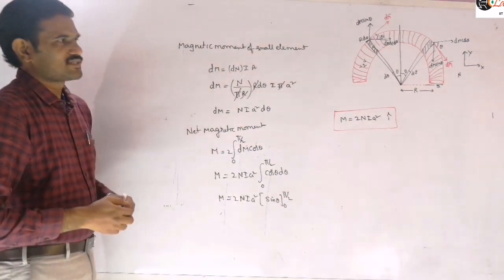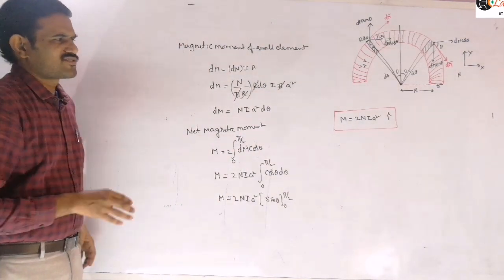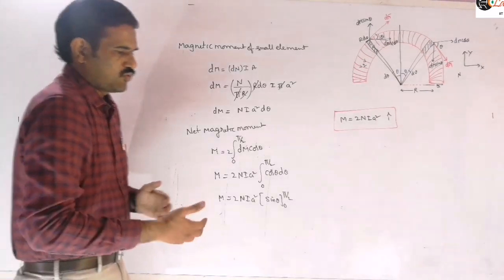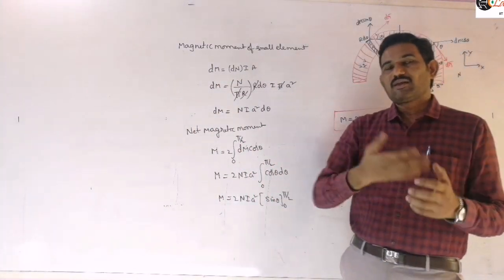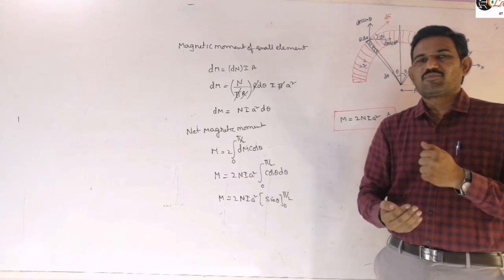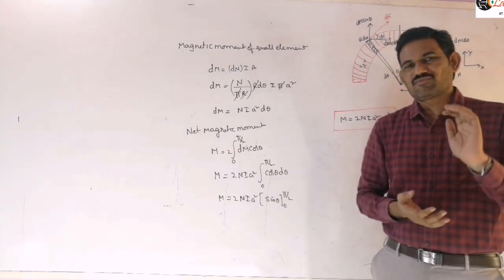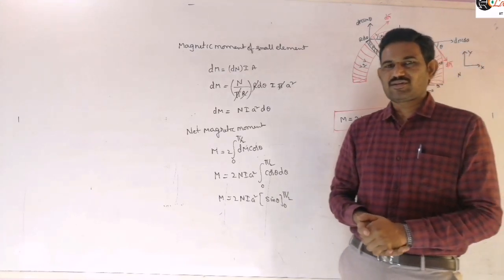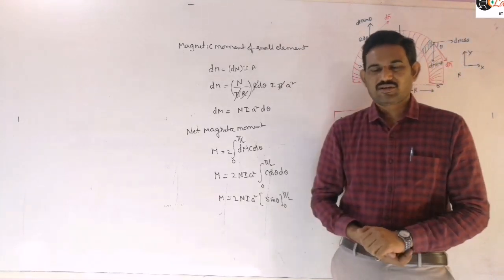So like that we can consider the magnetic moment here, right? These are some simple calculations regarding the magnetic moment of these simple arrangements. And some more problems will be there based on this magnetic moment. Another important relation is the relation between magnetic moment and angular momentum, which is a basic and very important relation. I will explain those relations in our next class, right? You can practice the simple problems based on these magnetic moment calculations. Thank you.